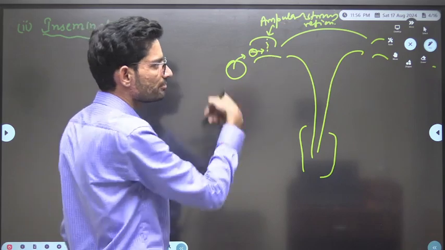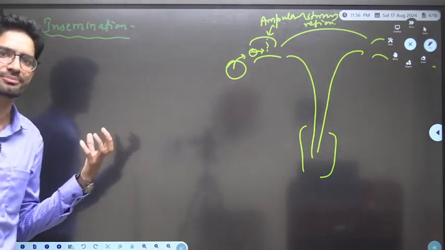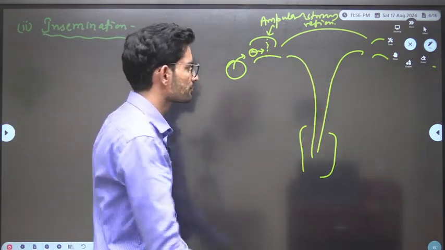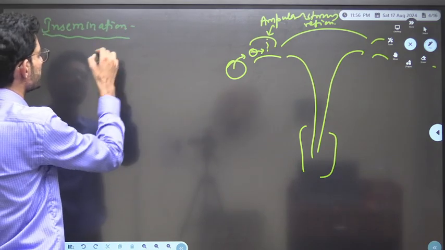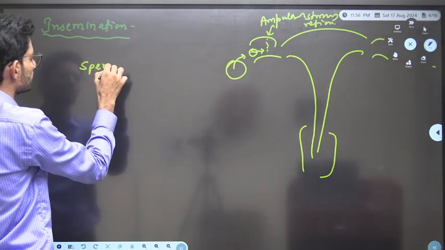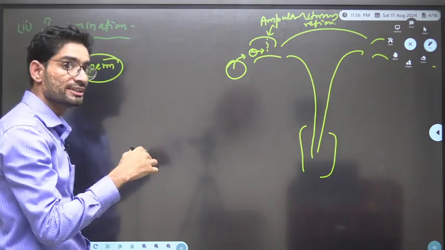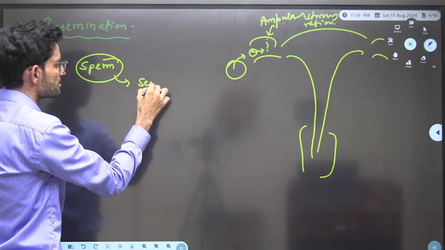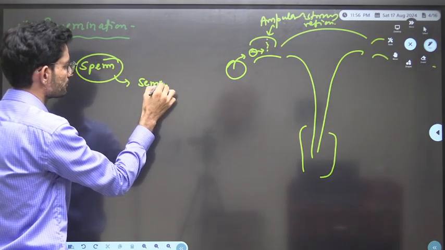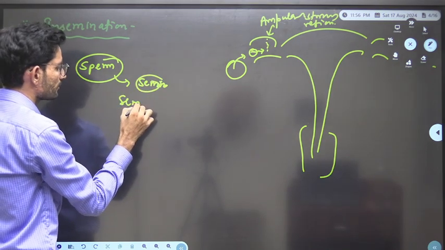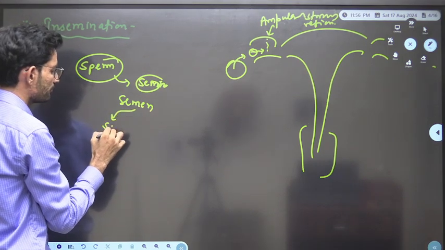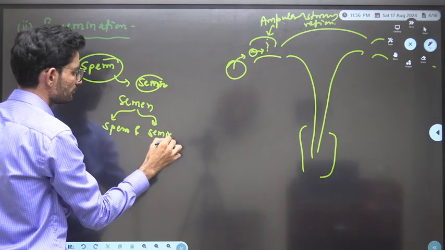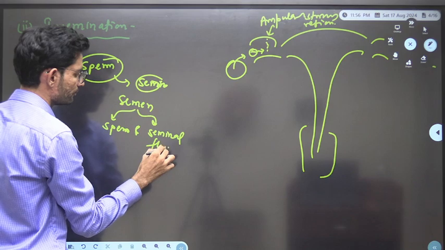So this is the female gamete, and the male gamete produced by the male is to be transferred to the female genital tract. The male gamete is sperm. But when sperms are formed, they are present in a fluid known as semen. So semen has sperm and seminal fluid. What is seminal fluid here?